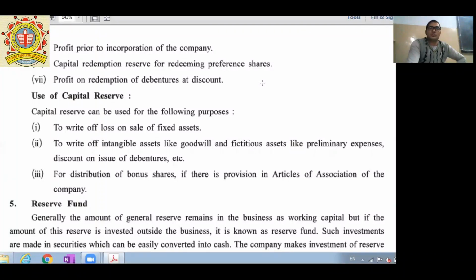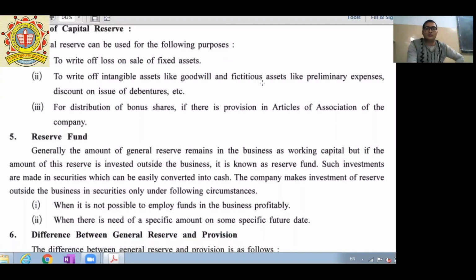Next one, use of capital reserve: to write off loss on sale of fixed assets, to write off intangible assets like goodwill and fictitious assets, and for distribution of bonus. So the capital reserve that is created can be used only for these kinds of expenses, like writing off assets, writing off any fictitious or intangible assets, and distribution of bonus shares. Next one is reserve fund.